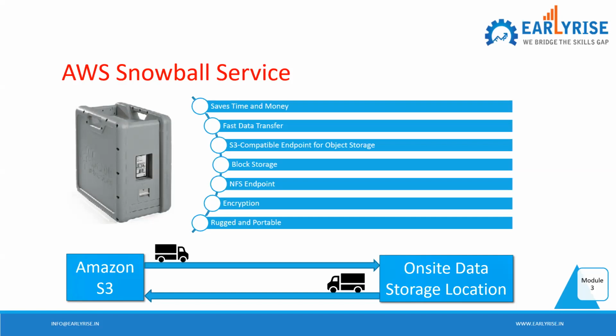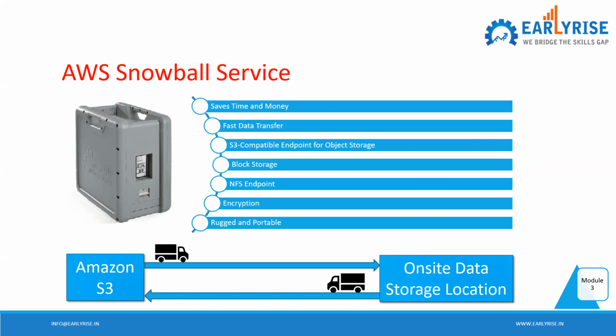This device is used to transfer large amounts of data from S3 to our on-premises data center, or from the on-premises data center to S3, or to any other remote location where there may not be internet connectivity. So a lot of use cases are possible with the Snowball services offered by Amazon.